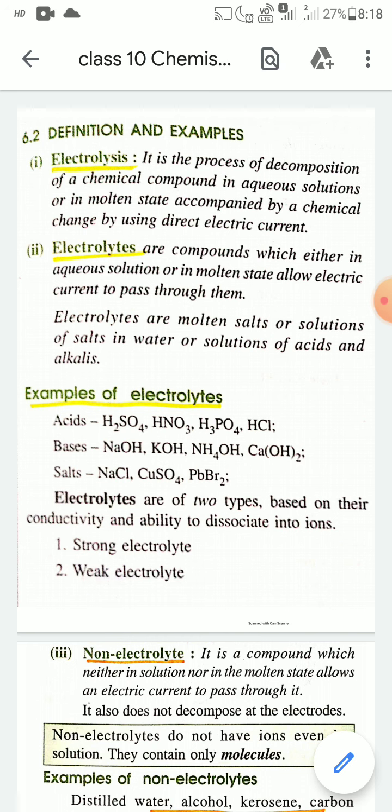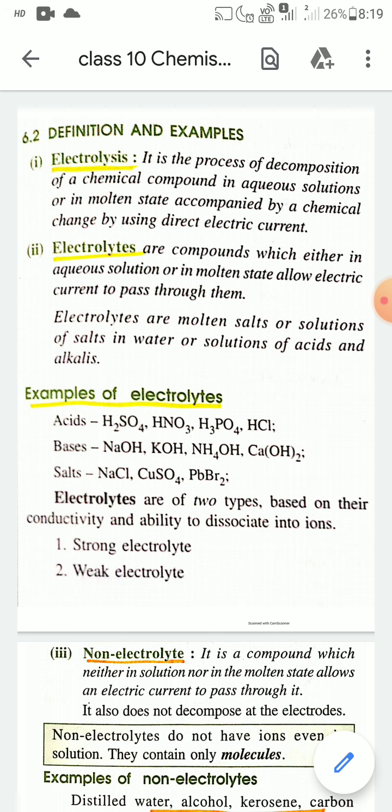Electrolysis. What is electrolysis? In the previous video, I told that when you pass electric current through water, you will see that water dissociates into H plus and OH minus, and finally you will get hydrogen gas at one electrode and oxygen gas at another electrode. And this process is known as electrolysis. The example I have given is known as electrolysis of water.